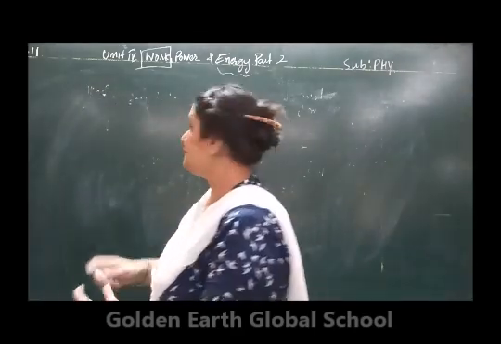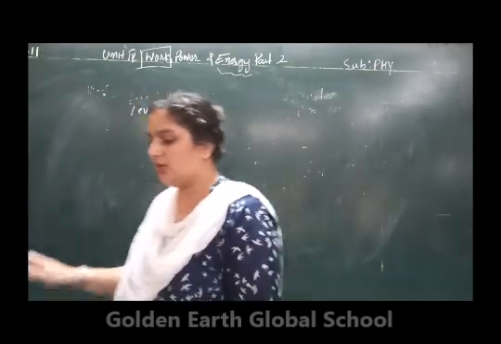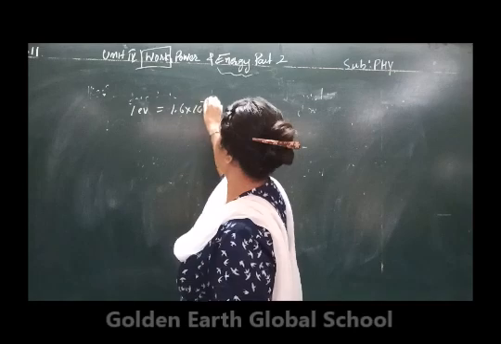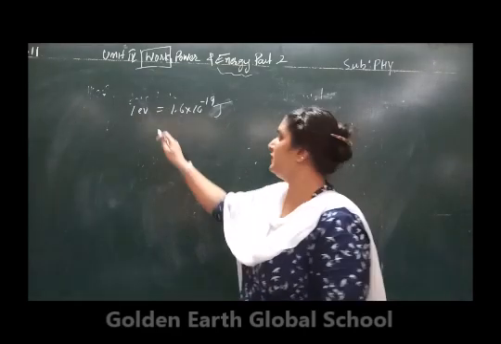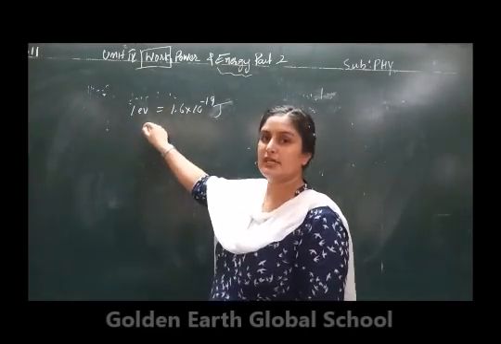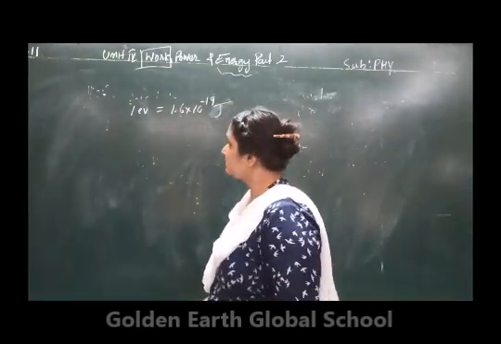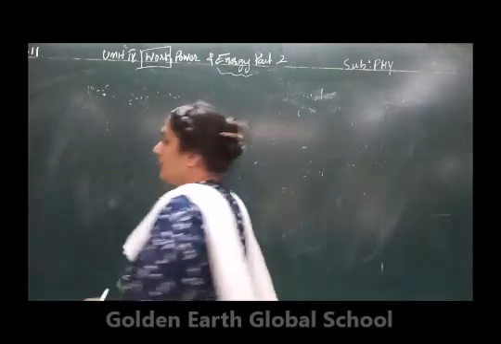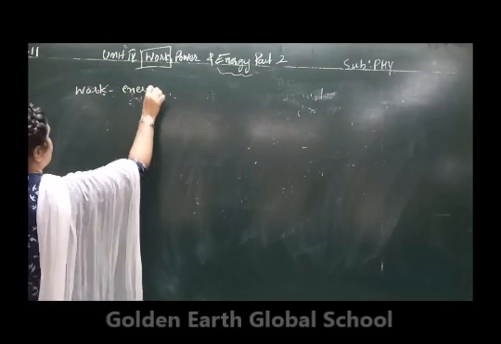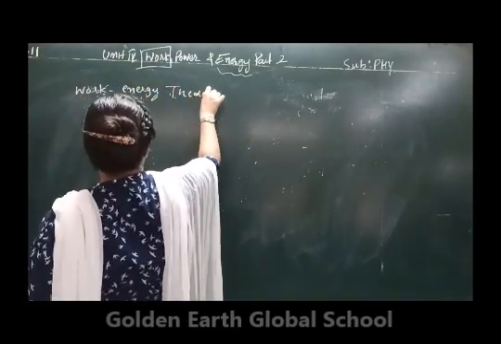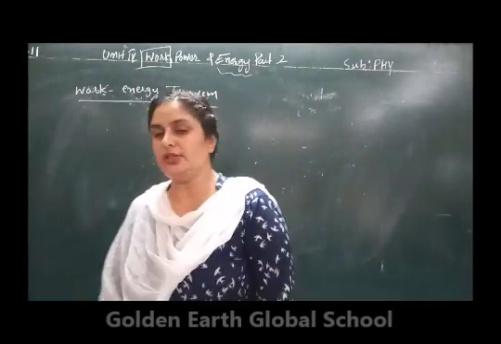Firstly calculate the relationship between 1 electron volt and joule. 1 electron volt is 1.6 into 10 raised to power minus 19 joule. This is the relation between 1 electron volt and joule. Now come to the next topic, that is the work energy theorem. Work energy theorem is the most important theorem.